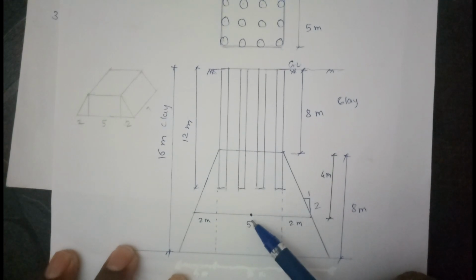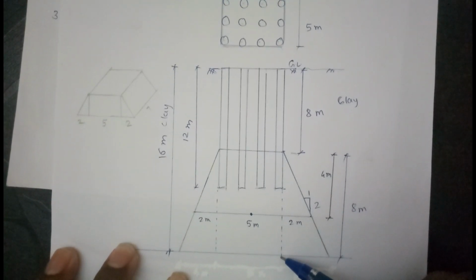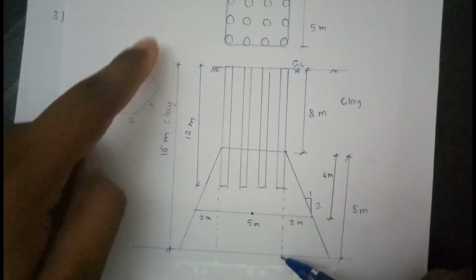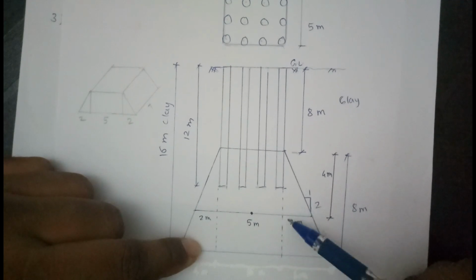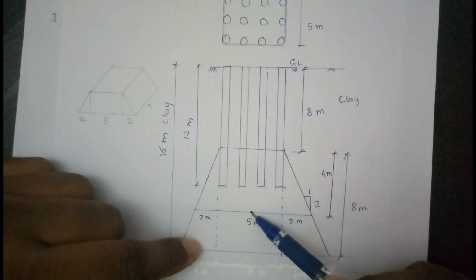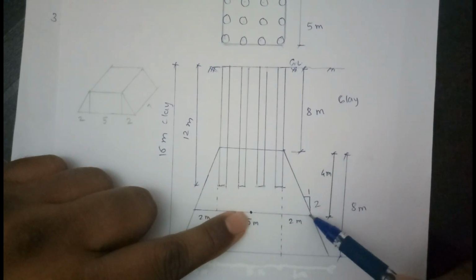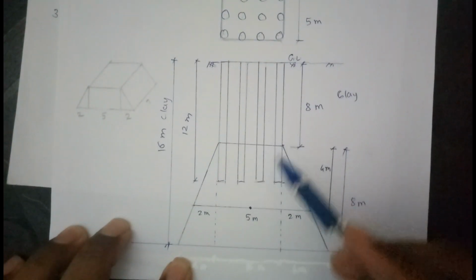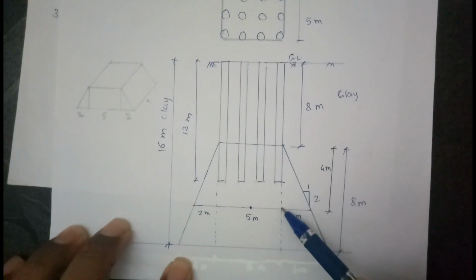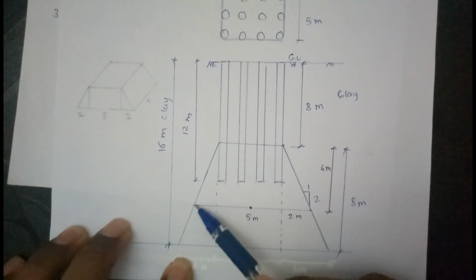Settlement we always calculate at the center. So from here to here this distance is 8 meter. Total distance is 16 meter. From here to here 8 meter, here to here 8 meter. Now we have to calculate the settlement at the center of the clay layer. So that means here, that is at 4 meter. So this distance is 5 meter. Okay, from here to here 5 meter. And now we have to calculate this distance and this distance.